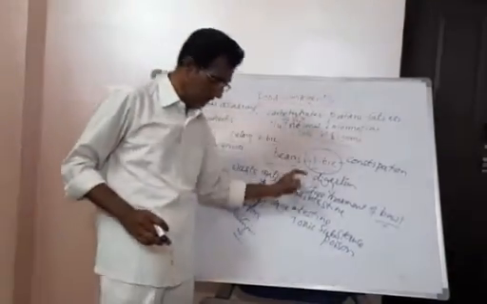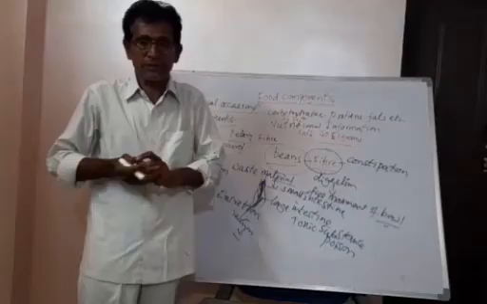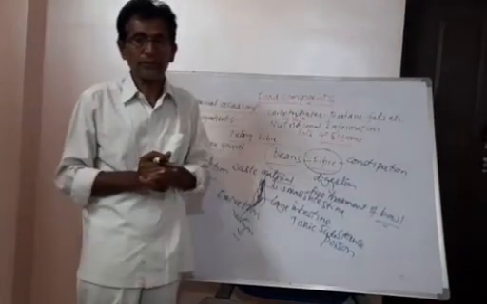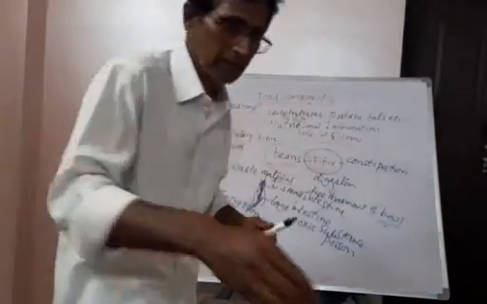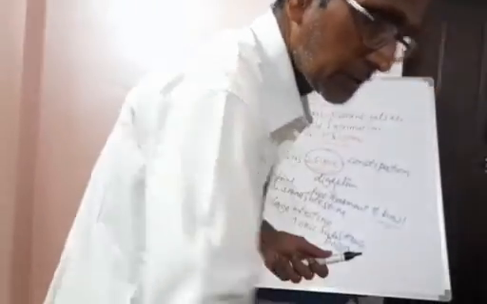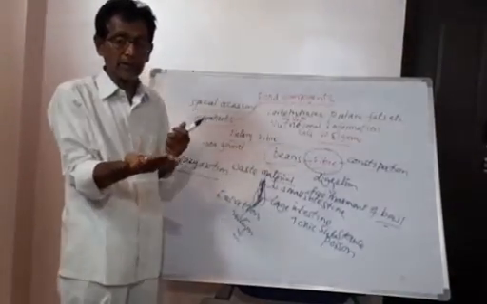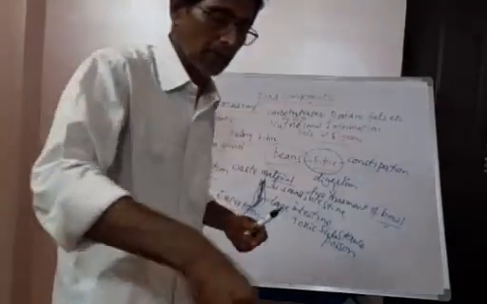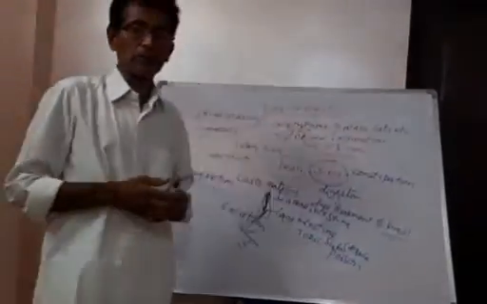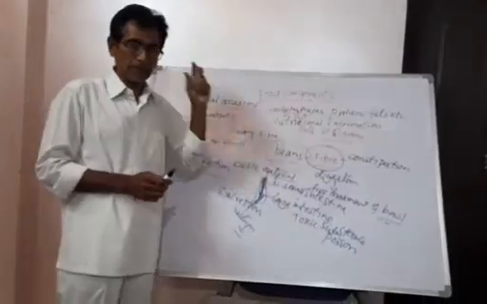So the fiber is present in vegetables and beans also. We eat this peas, batani. It also contains fiber, and some green vegetables also contain fiber.